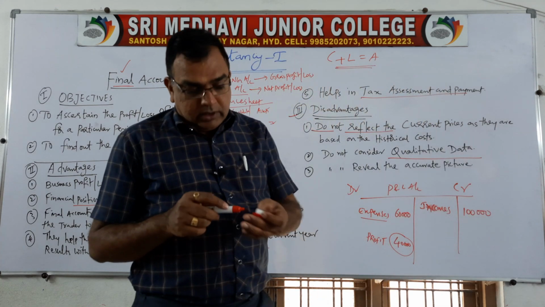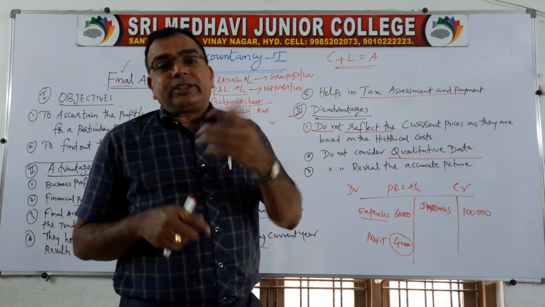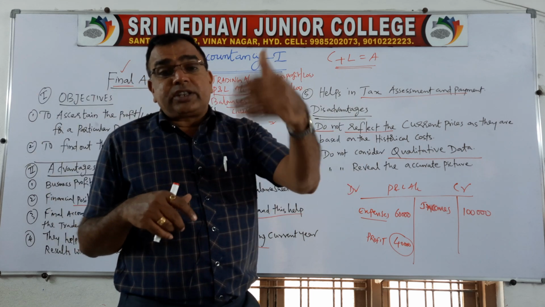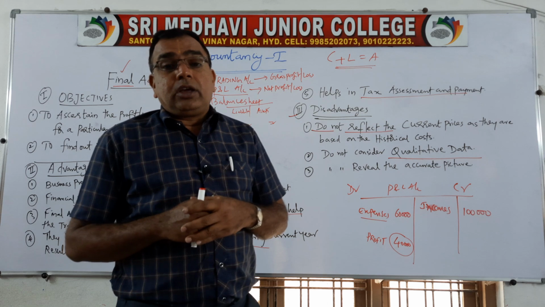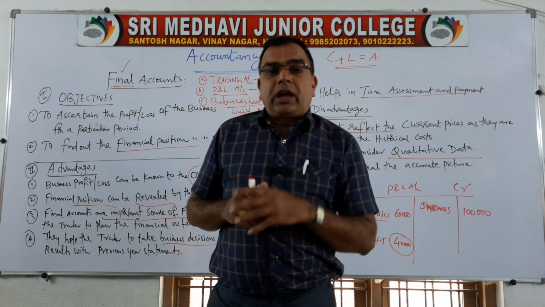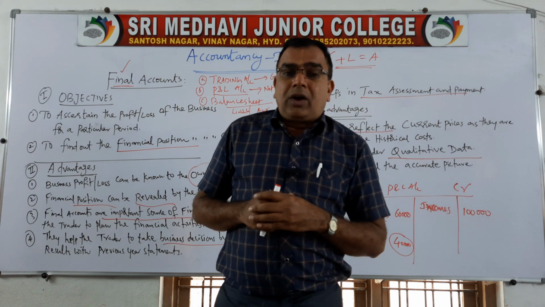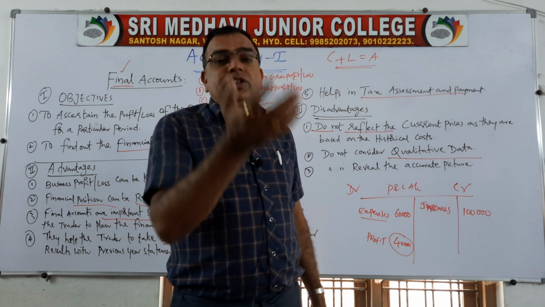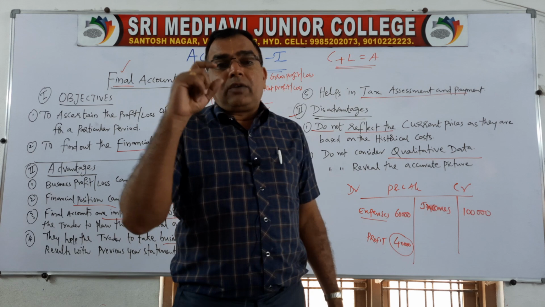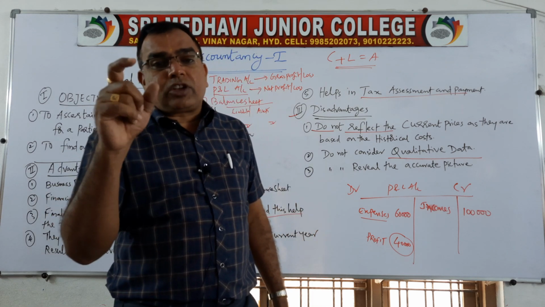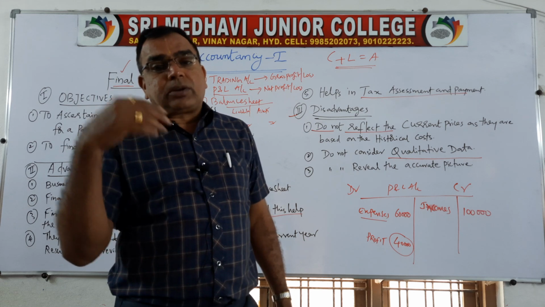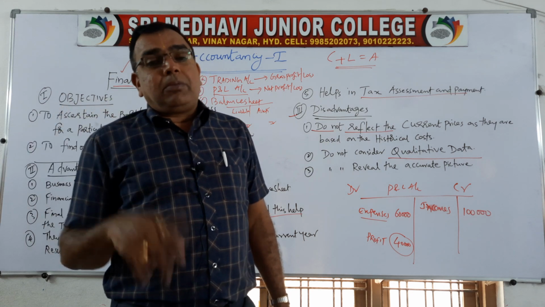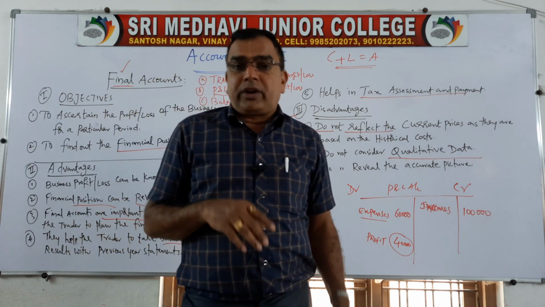Next, they do not consider qualitative data. What is quality? Like sincerity of the employee, honesty of the employee, efficiency of the employee, employee and employer relationship. All these things are called qualitative aspects. So our financial accounting does not have any scope to record the qualitative data. Always it takes into account quantity. How many units are manufactured, how many units are sold, what amount we have received. So always we express the transactions in terms of money and money's worth. That means only in numbers. Sometimes we need to consider non-numerical factors also. Qualitative phenomena also are to be considered, but unfortunately our financial accounting does not provide that scope.